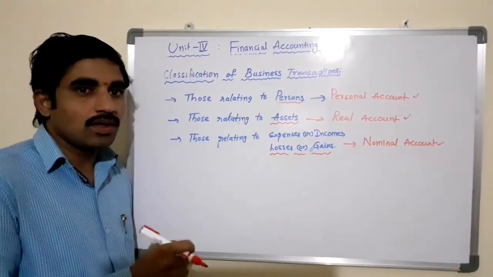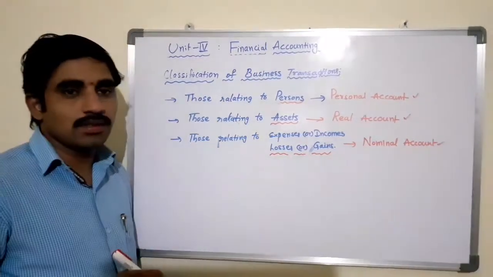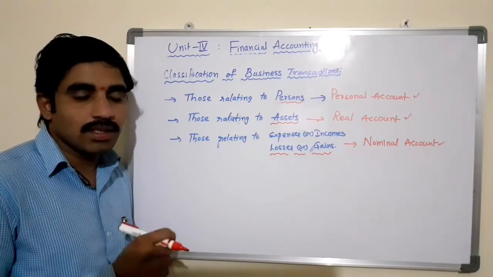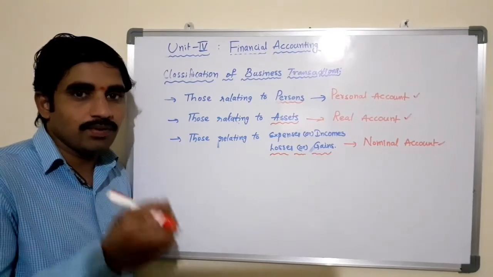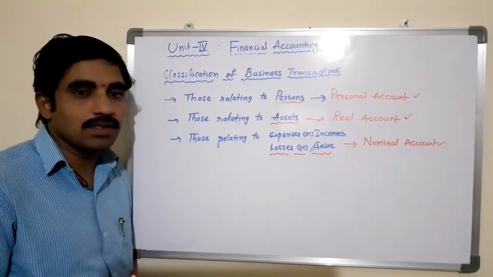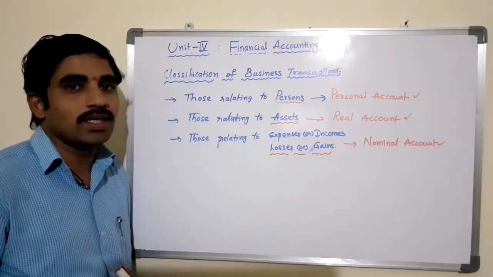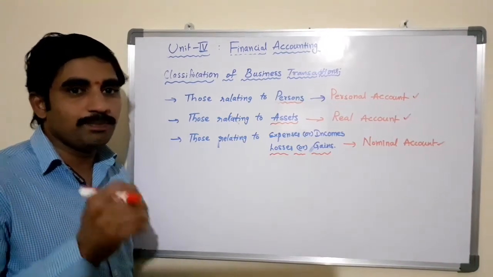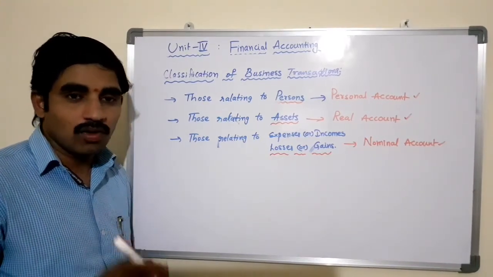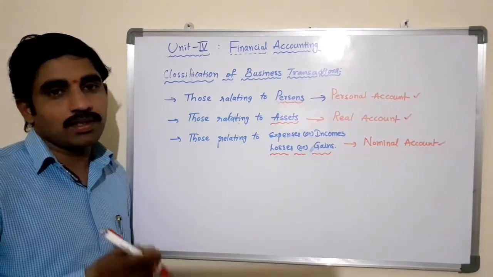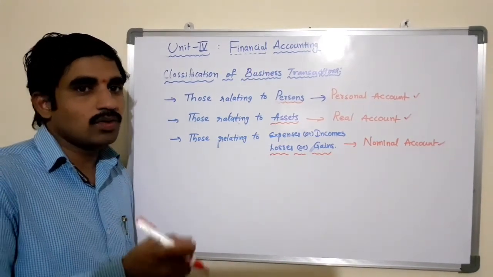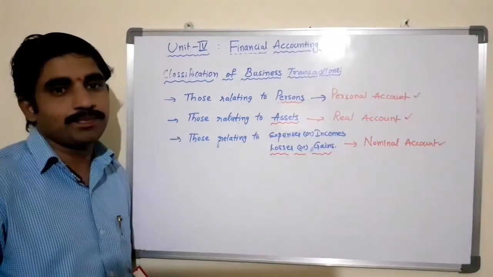Accounts which are transactions with the persons are called personal accounts. A separate account is kept in the name of each person or each business or each firm or each organization for recording the benefits received from or the benefits given to that person or the business or the firm in the course of business with him.